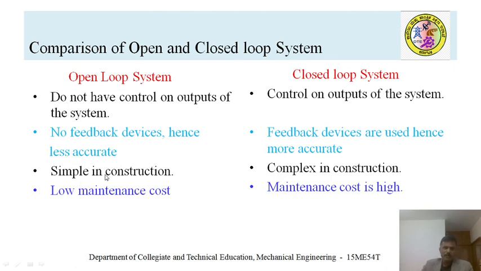Because of no feedback, the open loop system is very simple in construction, whereas closed loop is a little complex. Open loop requires very little maintenance, so definitely has lower maintenance cost. On the other hand, a closed loop system is a little higher compared to an open loop system as far as maintenance is concerned.